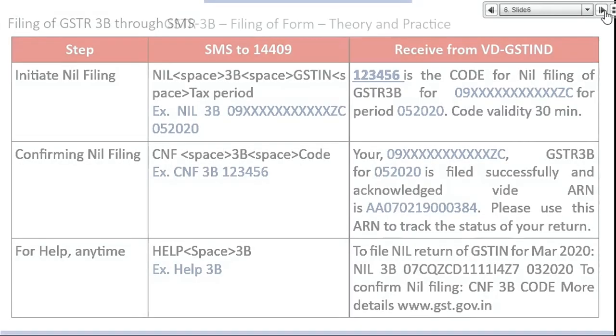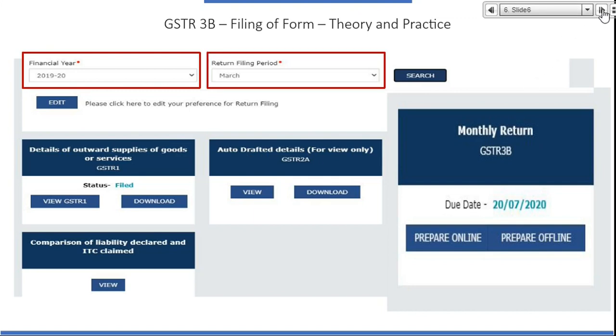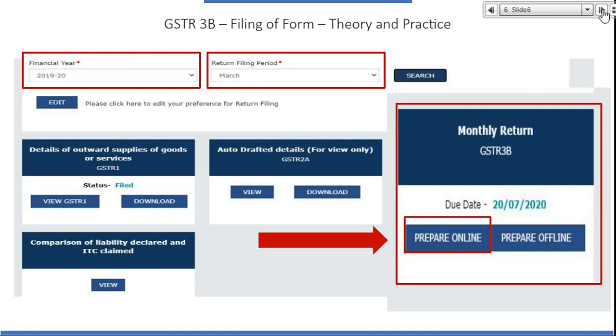Now friends, moving on to filing of 3B. Log into the GST portal, go to the return dashboard, right? It has GSTR 1, 2 and 3B. Select your financial year, select your period and then prepare online.